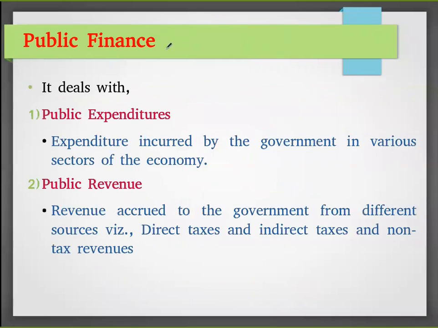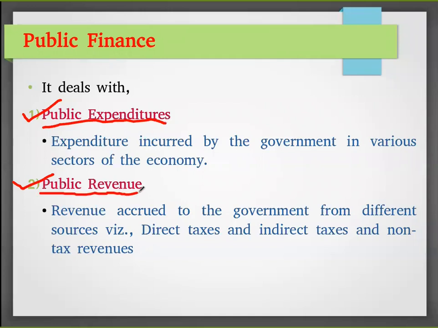So first, public finance. Public finance deals with public expenditures and public revenue. Public expenditure means the government expenditure. Government will spend money for various sectors, like hospitals, education, building roads, and government buildings, etc. So for that, government spends money. That is called government expenditure or public expenditure. So we are all aware of that one.